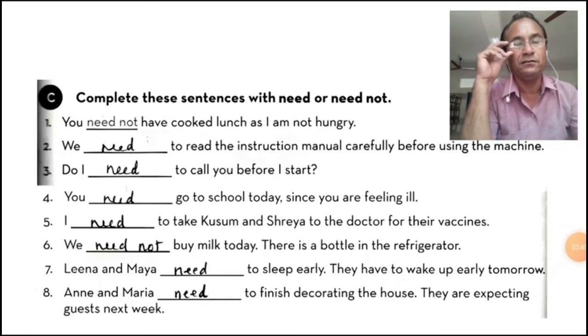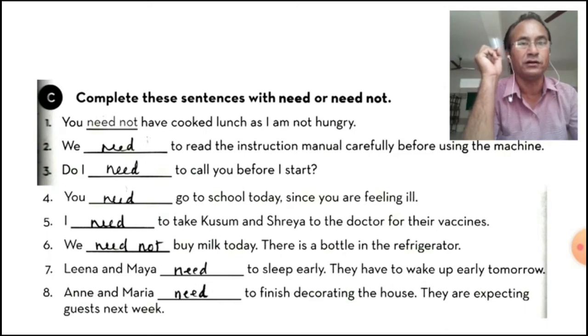Now let's see exercise C. Complete this sentence with need or need not. You need not have cooked lunch as I am not hungry. Given. Then you need to read the instruction manual carefully before using the machine. You need. जरूरत थी आपको. You need to read. आपको जरूरत है.